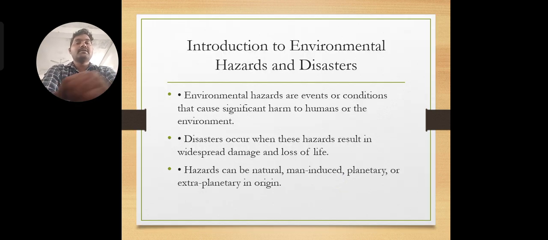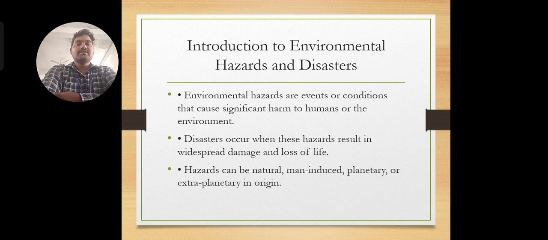Now, what is an environmental hazard, and what is an environmental disaster? If environmental events cause very little damage to the public, the environment itself, or their properties, we can call it an environmental hazard. And because of environmental activities we may also get disasters. Further on, I will give examples of environmental hazards and environmental disasters.